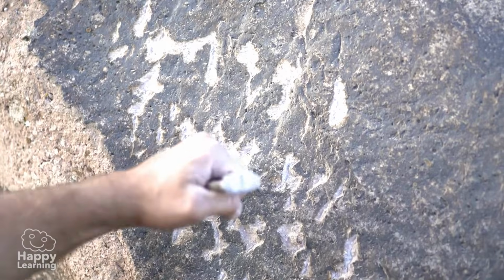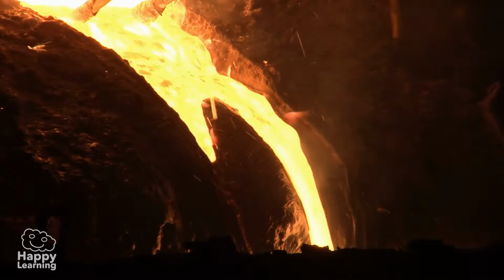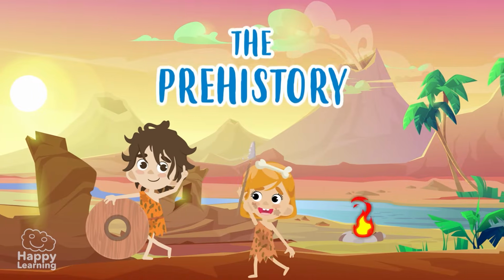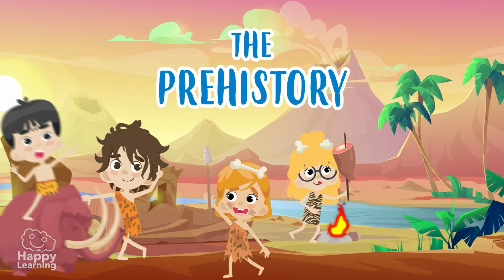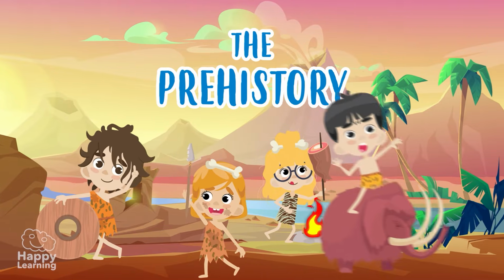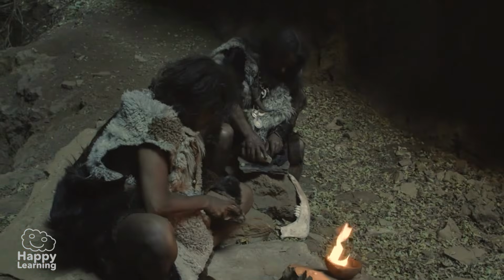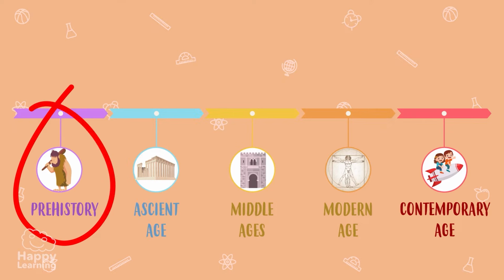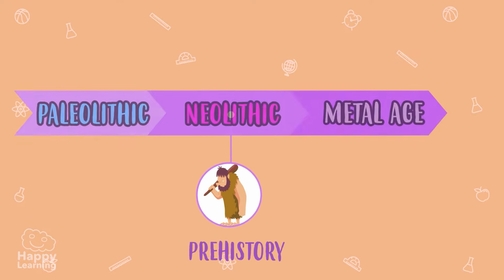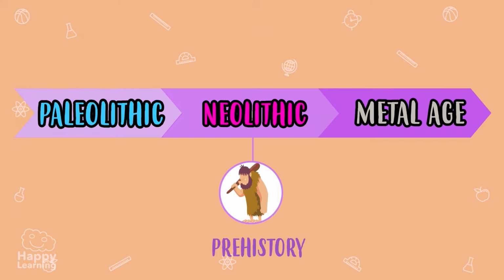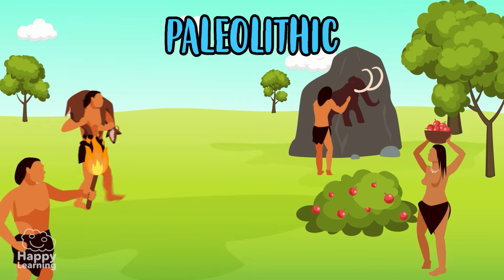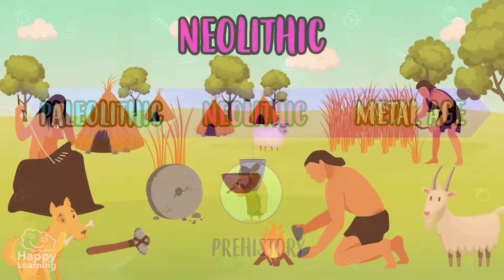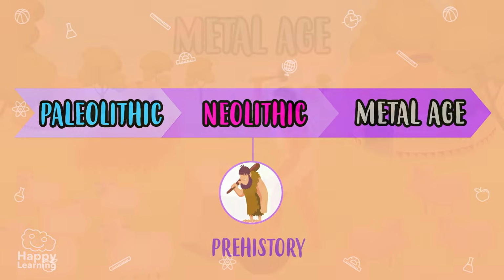Today we're going to learn about our prehistory. The first thing we need to know is that our prehistory is divided into 3 different periods: Paleolithic, Neolithic, and the Metal Ages.